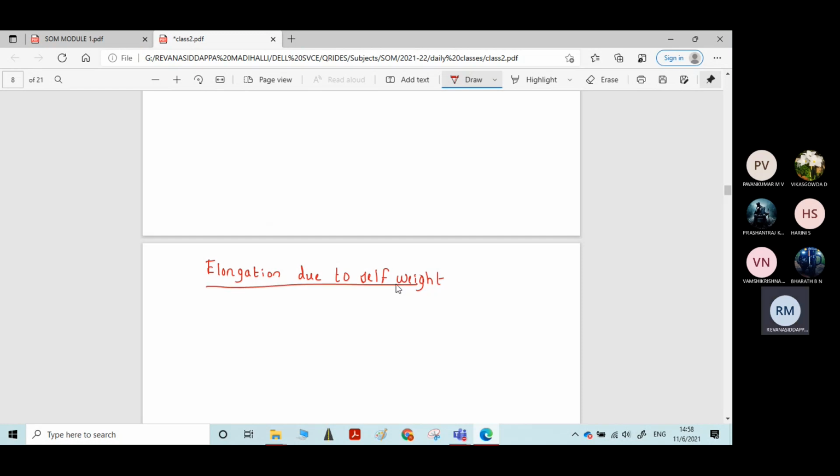Very simple derivation. If you have thoroughly understood these previous two derivations, you can definitely understand this particular derivation.